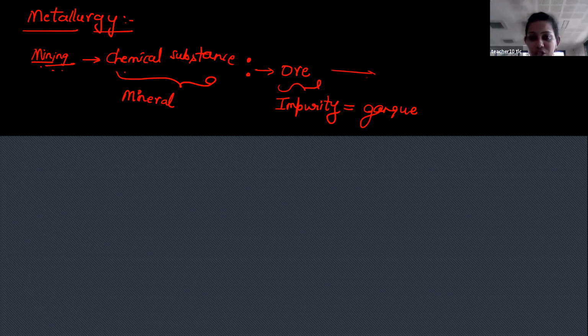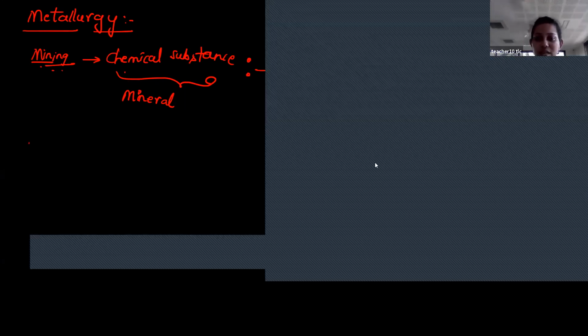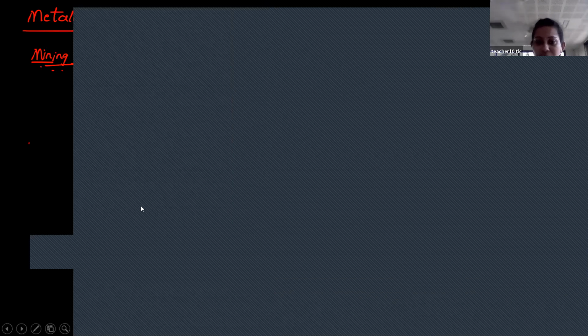Extraction of metal from ore is metallurgy. There are two types of metals, free metals and those in the combined state. No need to apply the metallurgy process for free metals. If it is in the combined state, you can apply this method.